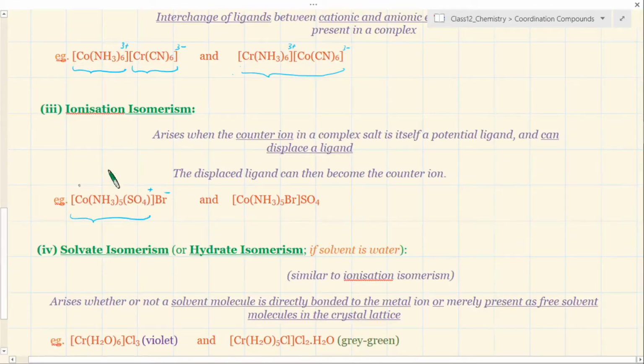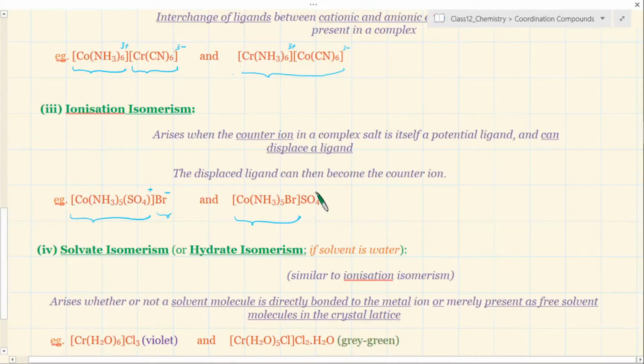Not in all complexes is this kind of isomerism possible, but in select ones it is there, where you have the counter ion that can also act as a ligand, only in a different compound. Of course, I'm not saying in this compound this is acting as a ligand. No, in this compound this is a counter ion, but you can create a complex compound where what was a counter ion in some complex now becomes a ligand in another complex,